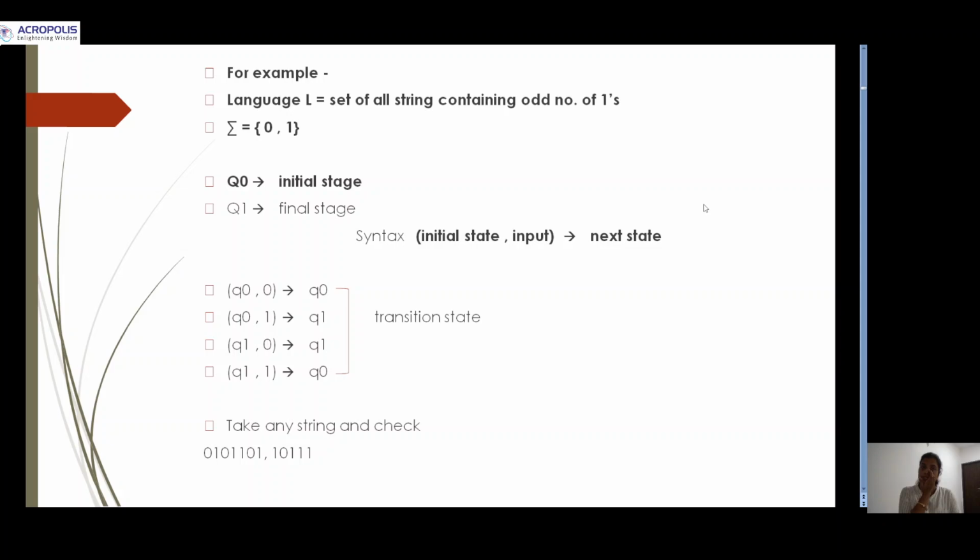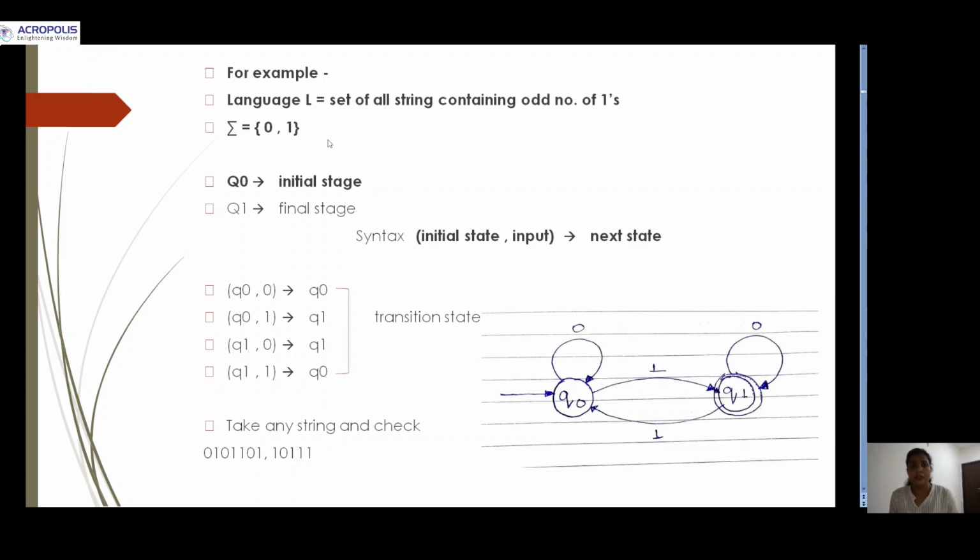Now we will discuss an example. L is a language which contains all strings containing an odd number of ones, and sigma is the input alphabet which contains two inputs, 0 and 1. Here q0 is the initial state and q1 is the final state. These are the transition states.